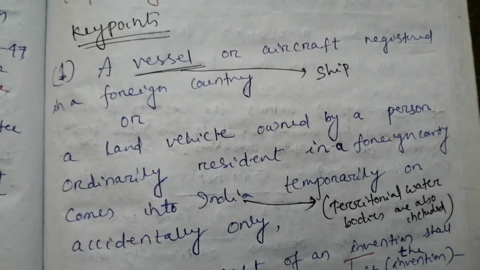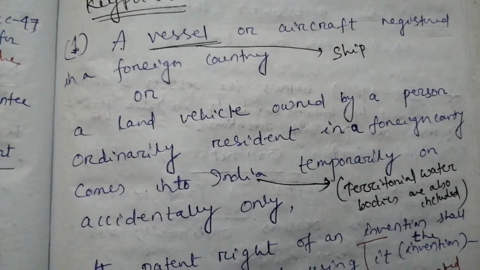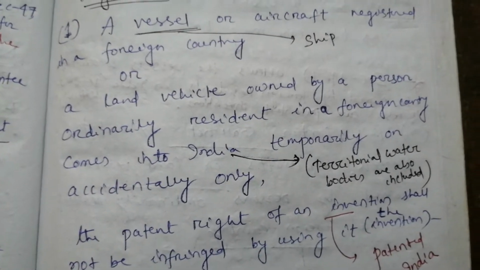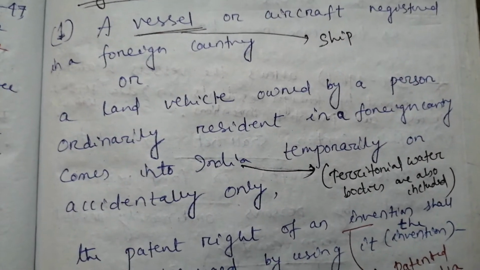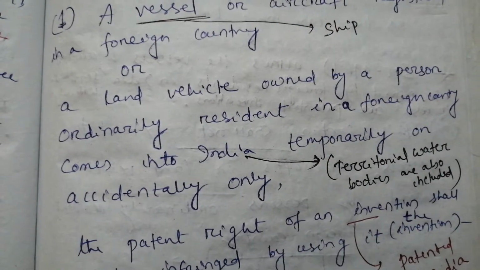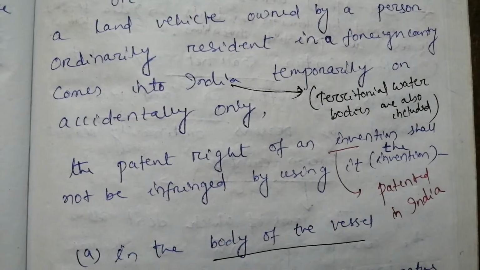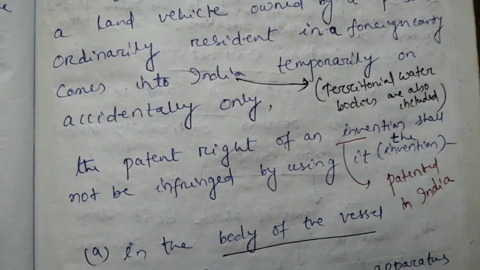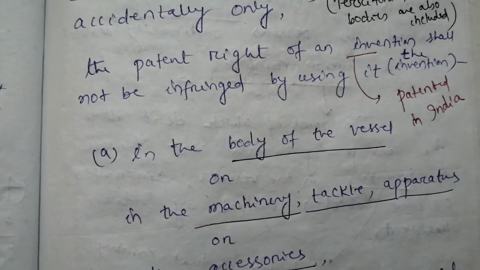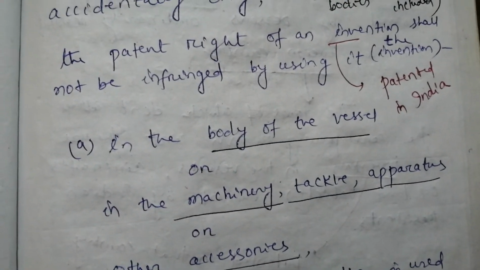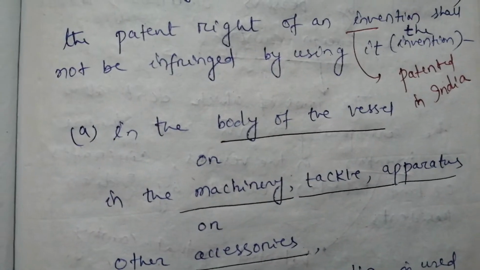Subsection 1 says, a vessel or aircraft registered in a foreign country, or a land vehicle owned by a person ordinarily resident in a foreign country, comes into India temporarily or accidentally only. The patent right of an invention shall not be infringed by using it, and below it some conditions are there, and these conditions are indicated by bit A and B.